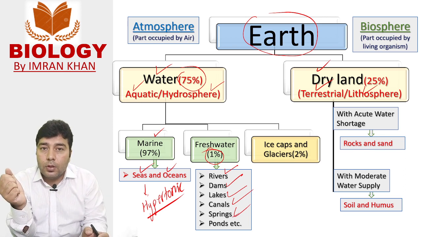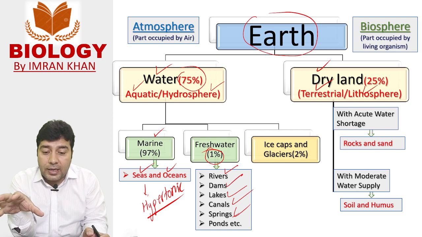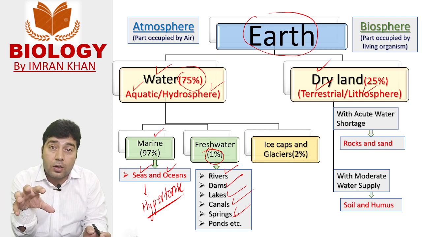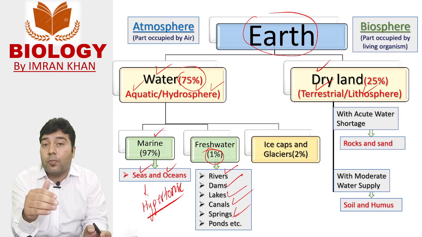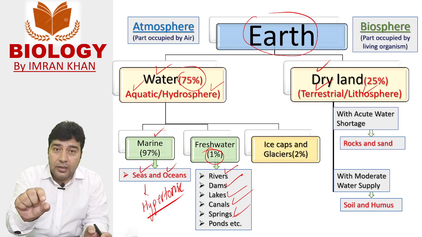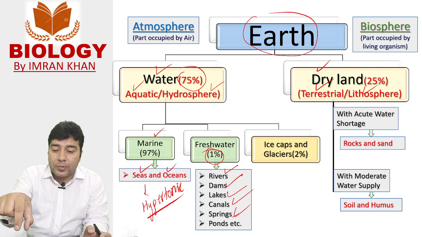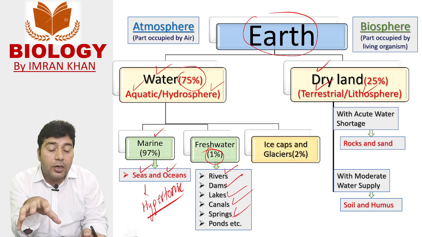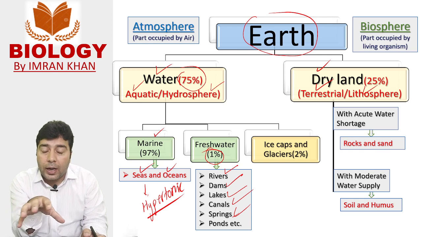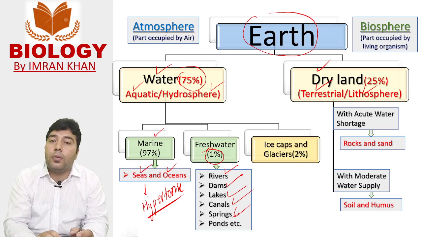So marine water bodies are seas and oceans, and fresh water bodies are rivers, dams, lakes, canals, springs, ponds, etc. If we study the living organisms found in seas and oceans, this is called marine biology. And if we study the living organisms found in fresh water, this is called freshwater biology.